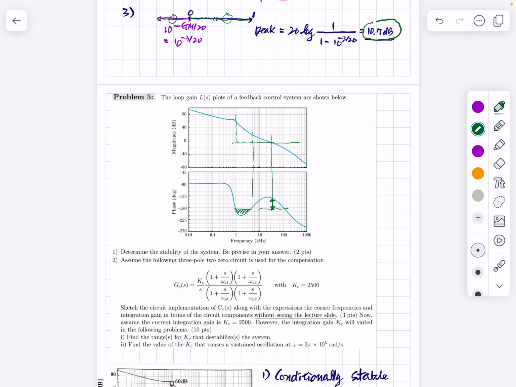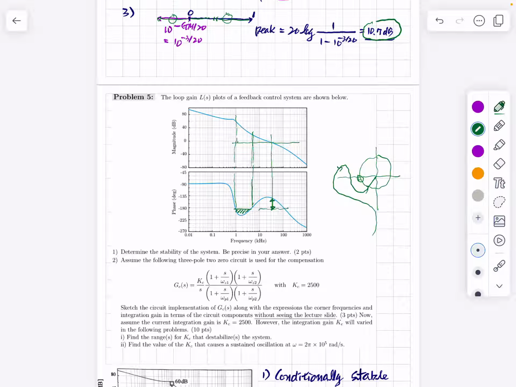So the magnitude is larger than 1, and the phase drops below 180 degrees. That means if you sketch the polar plot of this loop gain with this unit circle, it starts at 90 degrees, goes like this, and becomes stable like this. Something similar to this. All right, what is this? This is a conditionally stable system.